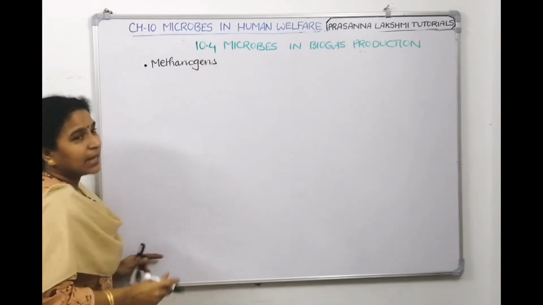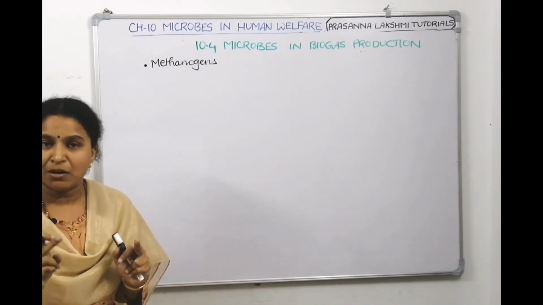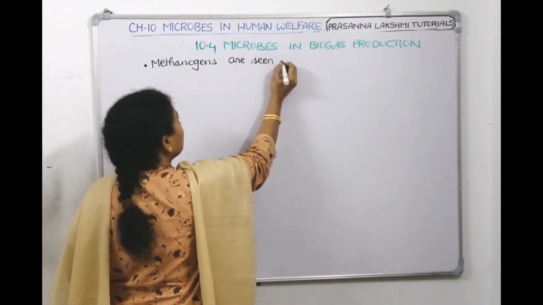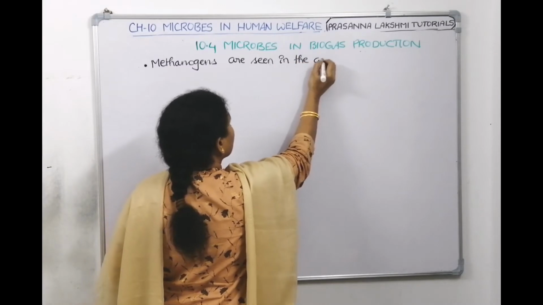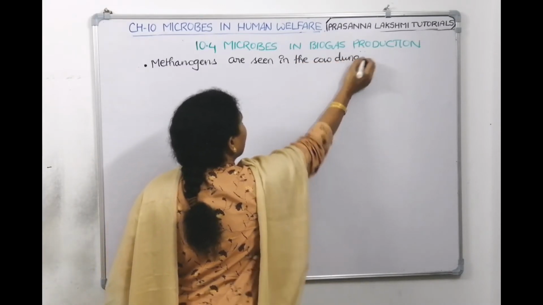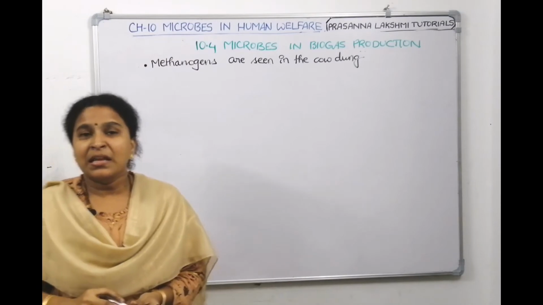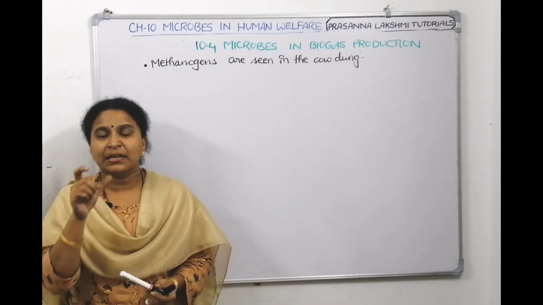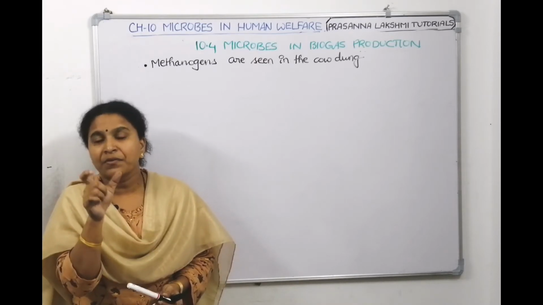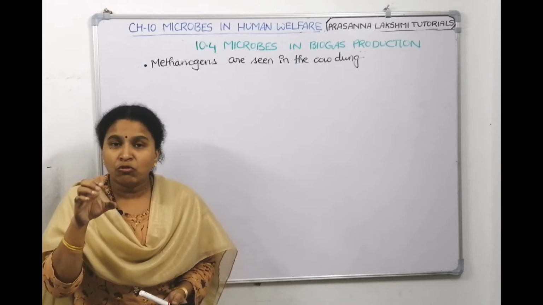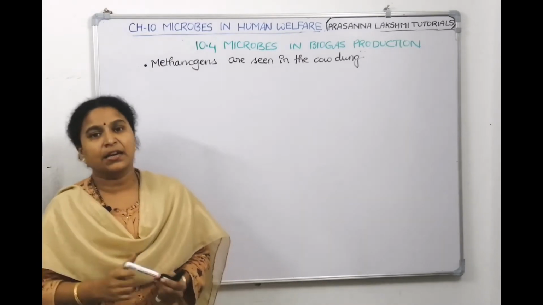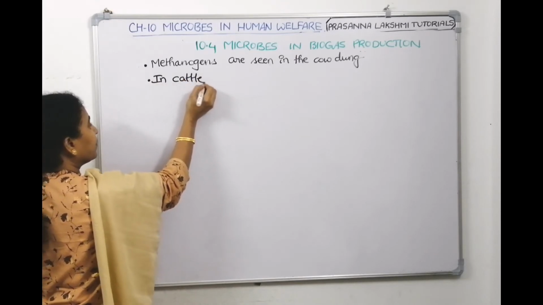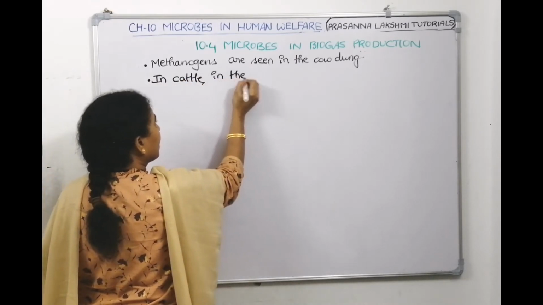Methanogens. We can call the organisms which produce methane as methanogens. Methanogens are seen in the cow dung. From where is it coming into the cow dung? In the alimentary canal of cattle. In the alimentary canal of cattle, there is a part called rumen, which is a part of the stomach. In that rumen, this methanogenic bacteria will reside.